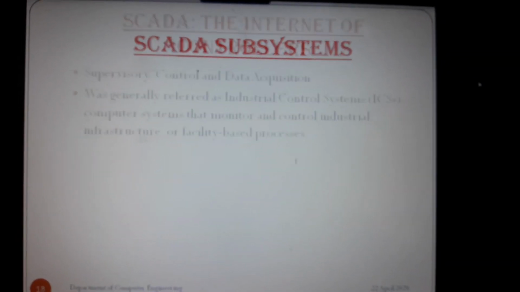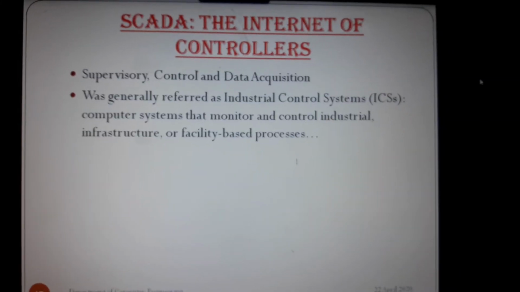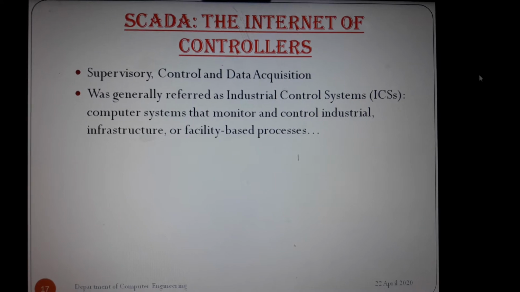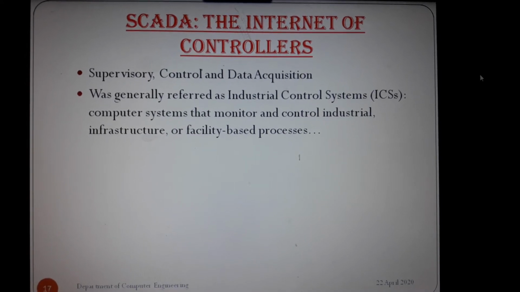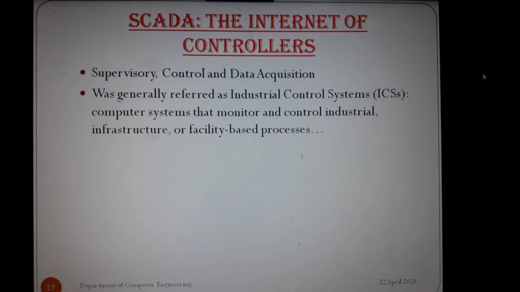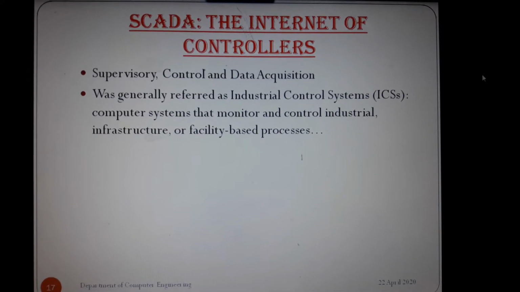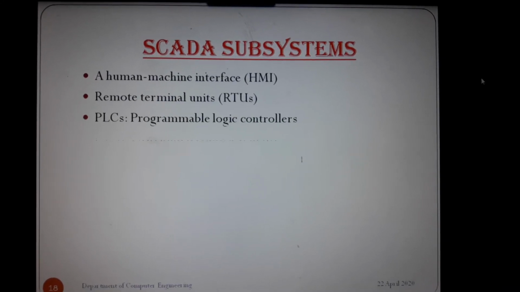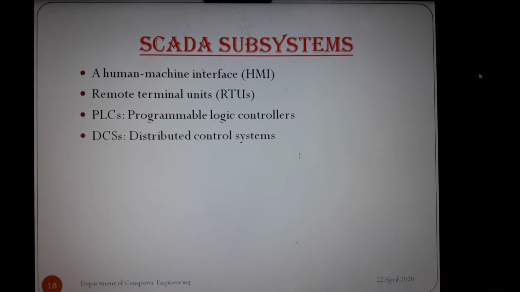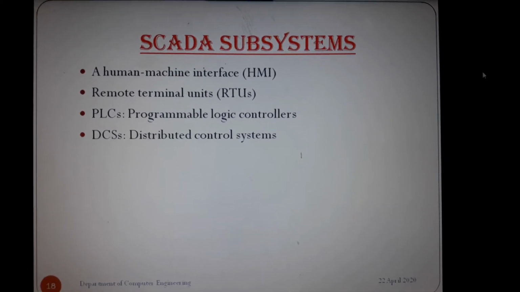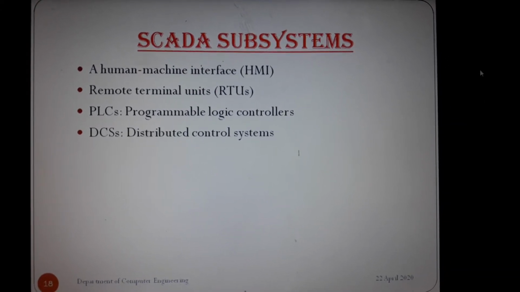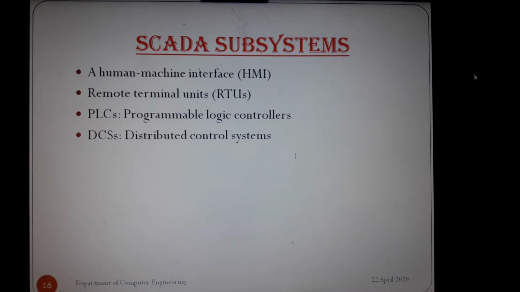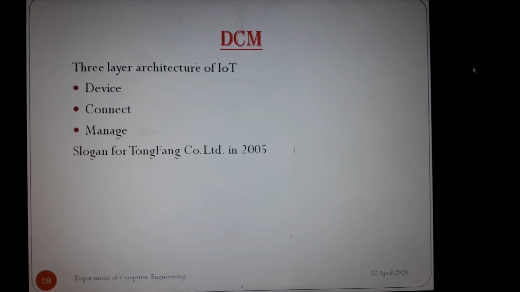SCADA is supervisory control and data acquisition, generally deployed as an industrial control system (ICS), a computer system that monitors and controls industrial infrastructure or facility-based processes. SCADA subsystems: human-machine interface (HMI), remote terminal units (RTU), PLC programmable logic controllers, and DCS distributed control systems.